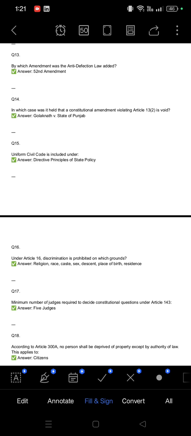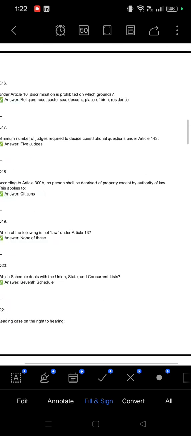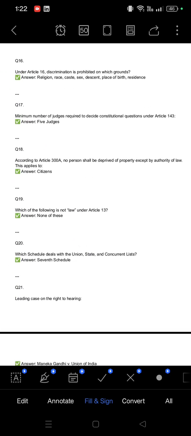The correct answer is Golaknath versus State of Punjab. UCC, Uniform Civil Code, is included under which part of the Indian Constitution? UCC is included under Part 4 of the Indian Constitution, that is DPSP, Directive Principles of State Policy. Article 16: discrimination is prohibited on the ground of religion, race, caste, sex, descent, place of birth, and residence.